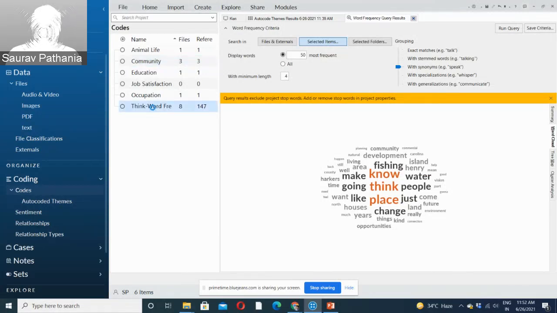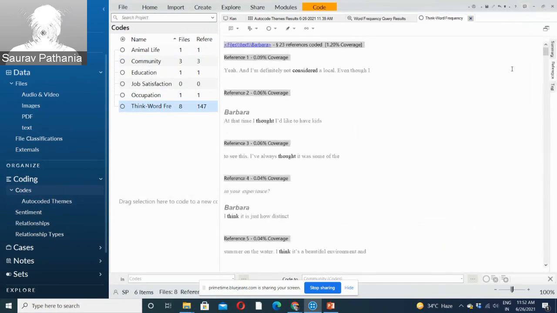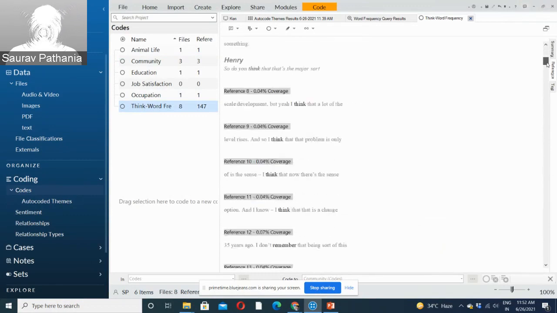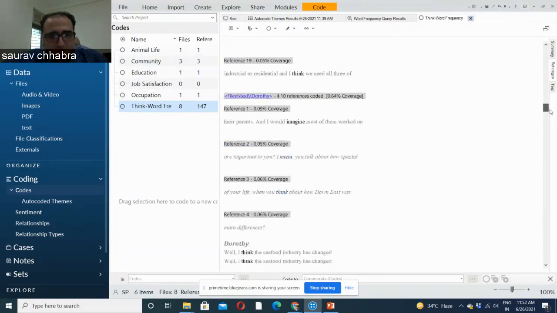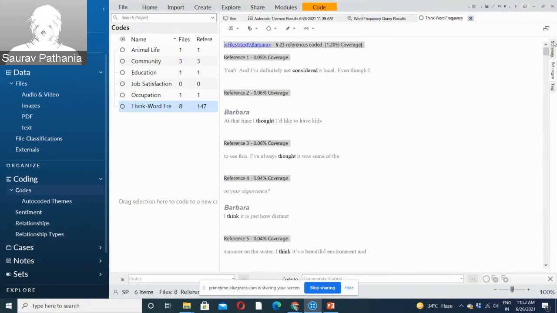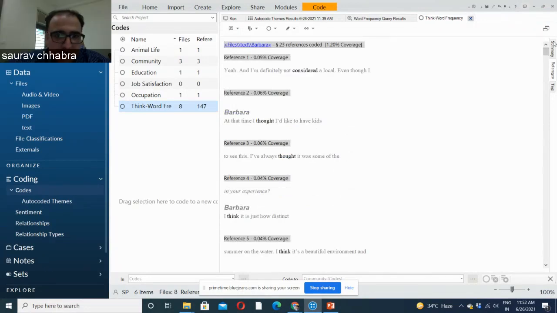If I click on it, it will show you all the references wherever the word think or the same meaning word, because we have used a slider, has emerged in our data. So all the words wherever the word think has been used. In an interview, Saurabh sir, if 70% of the people giving us the answers have quoted a particular phrase or an instance, then probably this will highlight which reference person has given this.